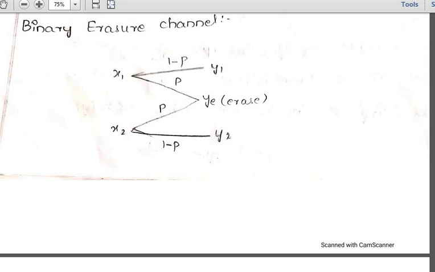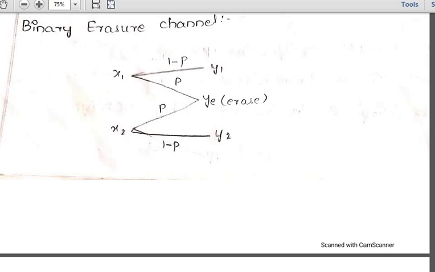Until you get the correct symbol, it won't move forward to the receiver. Till the correct symbol is received at the output, it will keep doing this continuously. This type of channel is called the binary erasure channel, and you have to remember this figure or symbol for it.